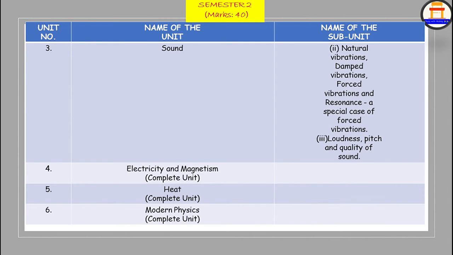Okay, so unit 3, over here in the first semester we had done unit 3 only a little part, that is reflection of sound waves, echo, all those things. So here the rest remaining 2 parts are there. Sound chapter is divided basically into 3 different parts.